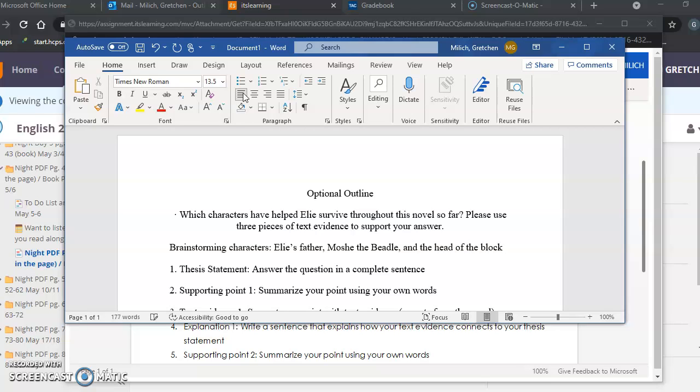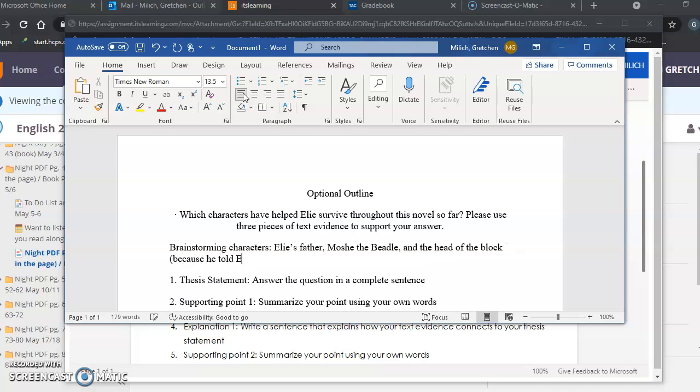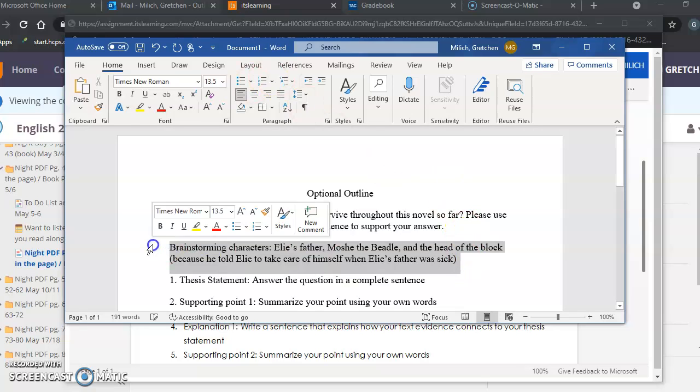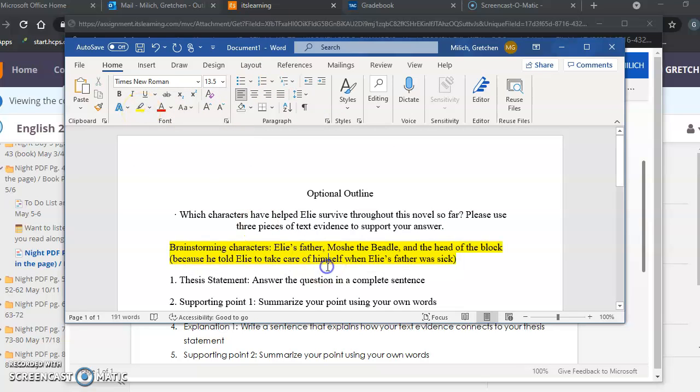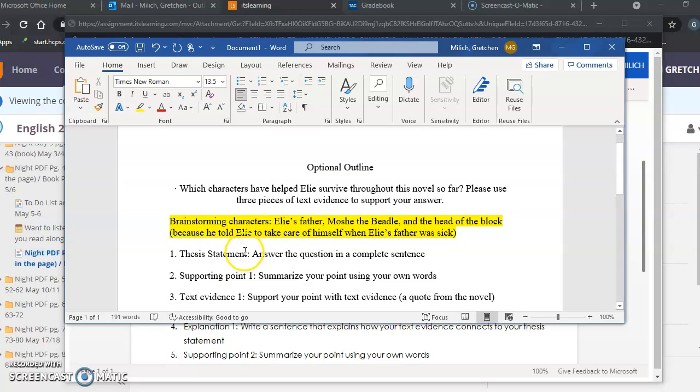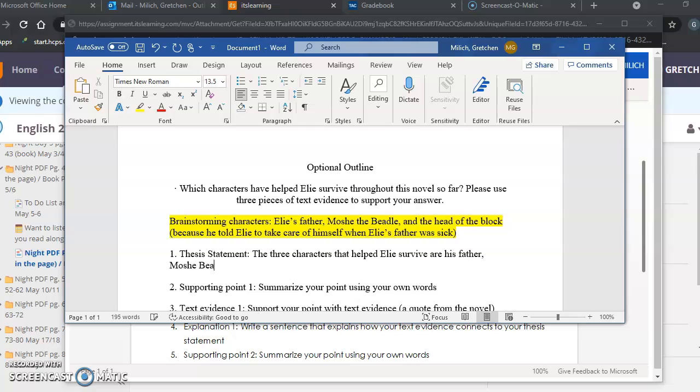And then I want to give myself a little note, because he told Ellie to take care of himself when Ellie's father was sick, just so I have a little bit there for later. So this is my brainstorming. It's not really going to be in here, but this actually could be my thesis statement. So I can even get rid of the answer and say the 3 characters that helped Ellie survive are his father, Moshe the Beetle, and the head of the block.